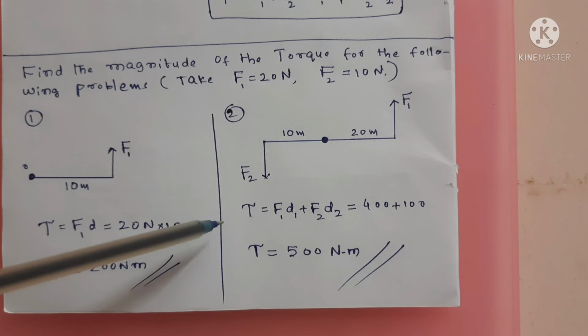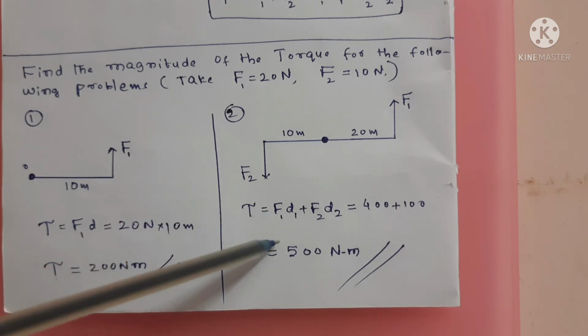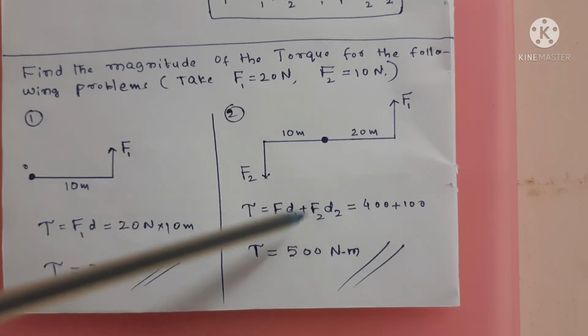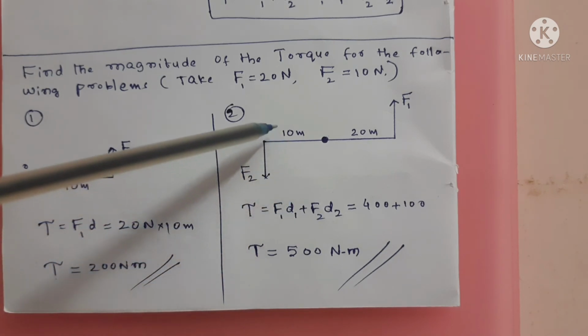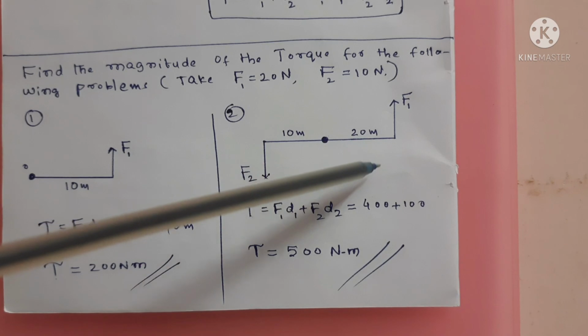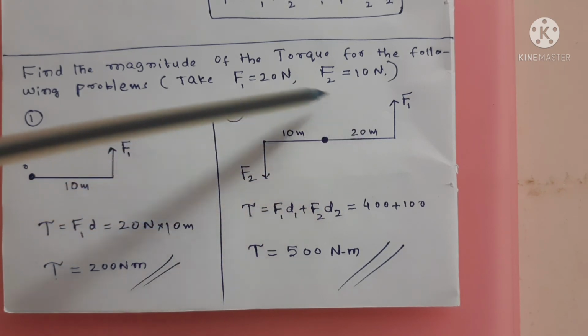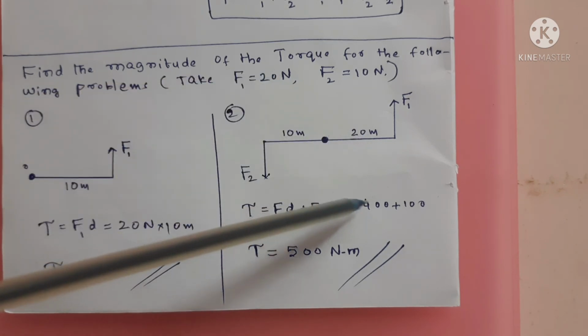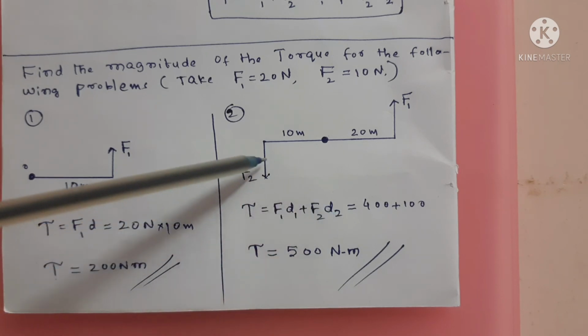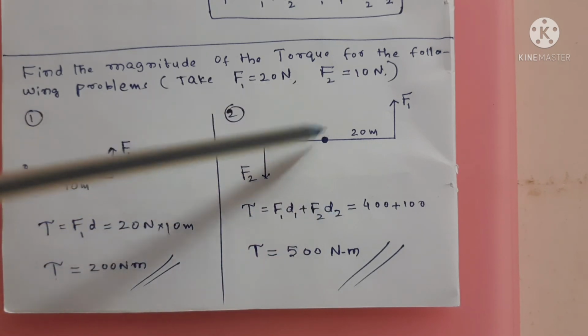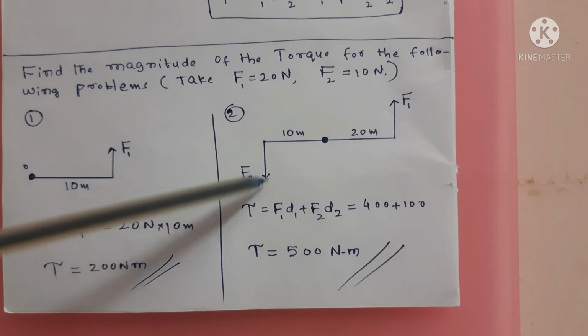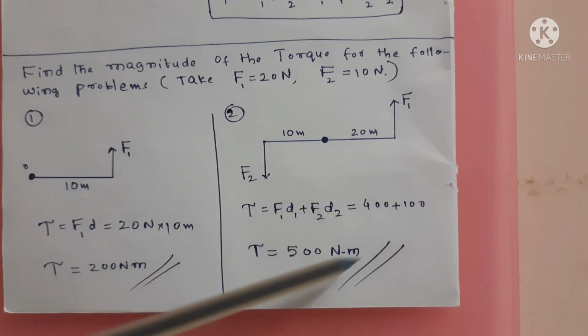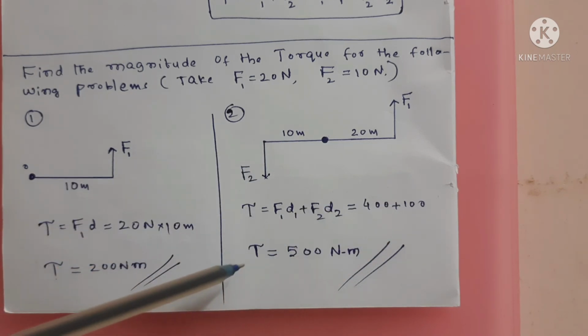So the net torque, tau equals F1 D1 plus F2 D2. You substitute F1 and D1. D1 is 20. Okay, 20 into F1, 20 into 20, 400. 400 plus F2 into D2. F2 is 10, D2 is 10, so 10 times 10 is 100. So 400 plus 100, 500 Newton meter. That is the net torque on this rod. You got it? Clear? Thank you.